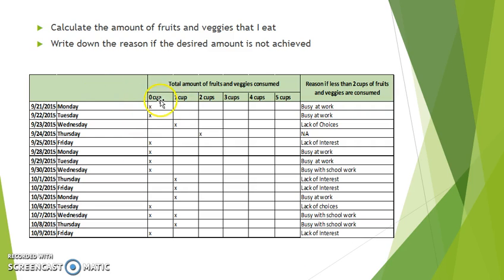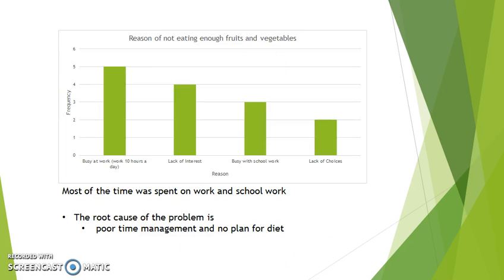And also based on the food item that I had, I also calculated the amount of fruits and veggies that I ate from each food item of each day. If less than 2 cups of fruits and veggies were consumed, I actually wrote down the reason causing me not to eat enough fruits and veggies of the day. And then based on this data, I constructed it into a Pareto chart. So from this chart, you can see the reasons of why I'm not eating enough fruits and vegetables.